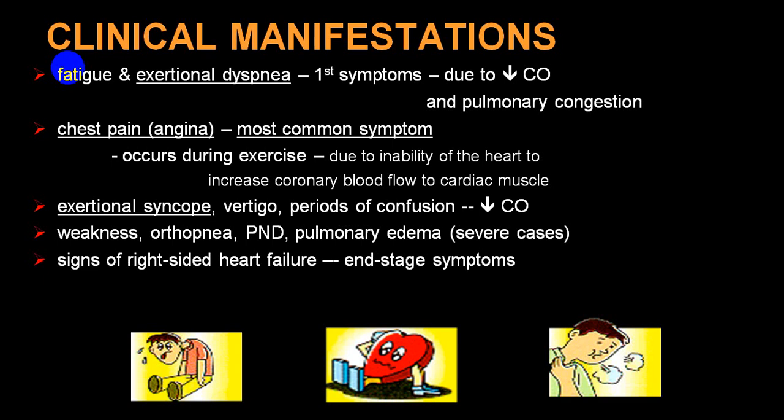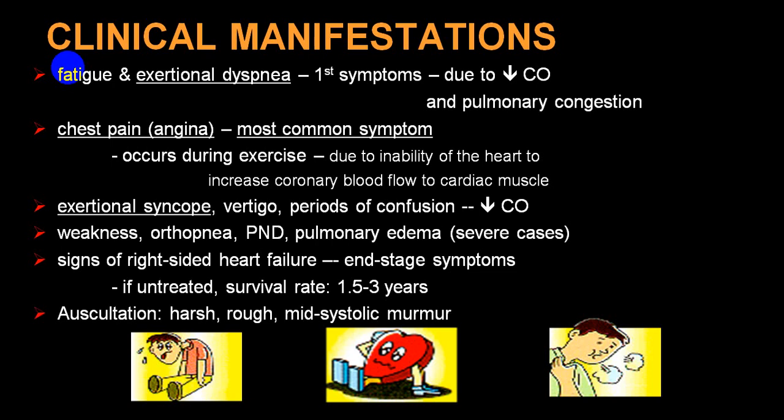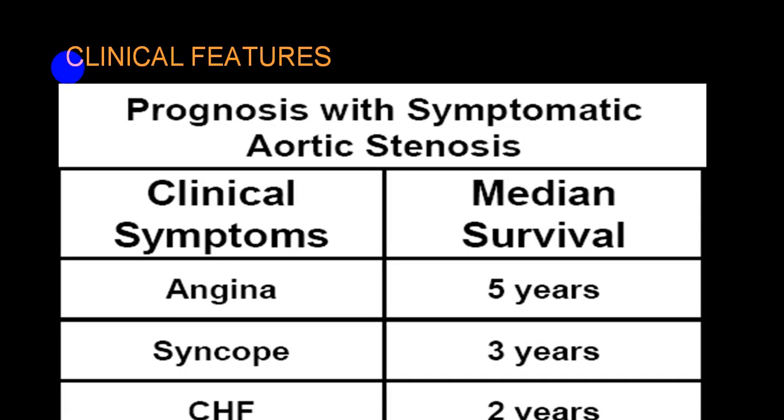Right-sided failure is usually very common in a mild variety rather than a tight aortic stenosis. If untreated, yes, it can end up in right-sided heart failure. On auscultation, we'll be mentioning further what you get in a cardiovascular system examination. So, typical symptoms, we have told you: angina, syncope, and failure.